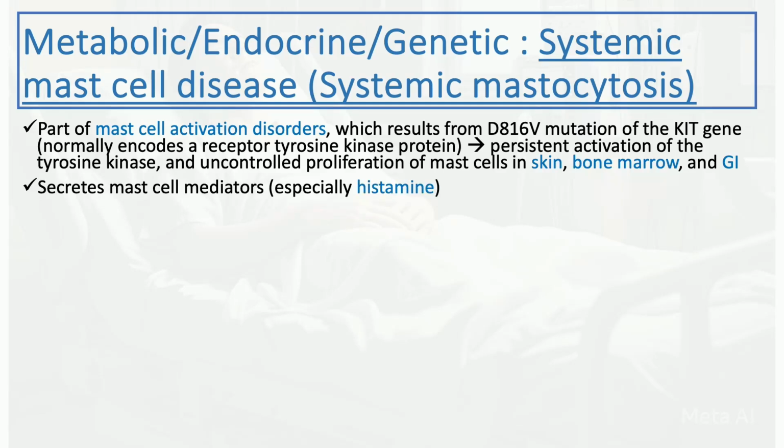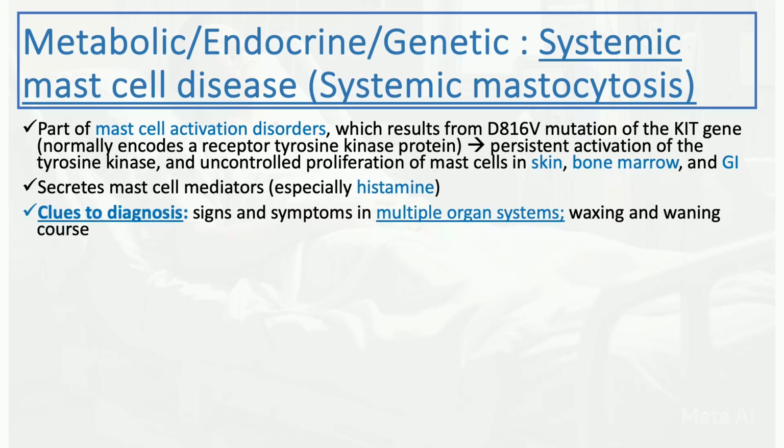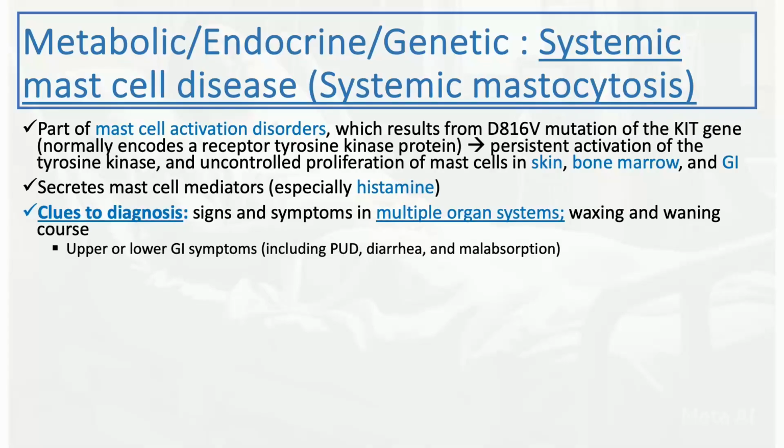Again, it secretes mast cell mediators, especially histamine. Clues to diagnosis, again, can be very vague, and it can be difficult to diagnose. A lot of systems can be involved, and it usually waxes and wanes. That's another clue. So if you have a patient with recurrent GI symptoms with other symptoms in other organs, think about mast cell disease, systemic mast cell disease. It can involve the upper or lower GI. Patient might present with peptic ulcer disease and diarrhea or malabsorption.